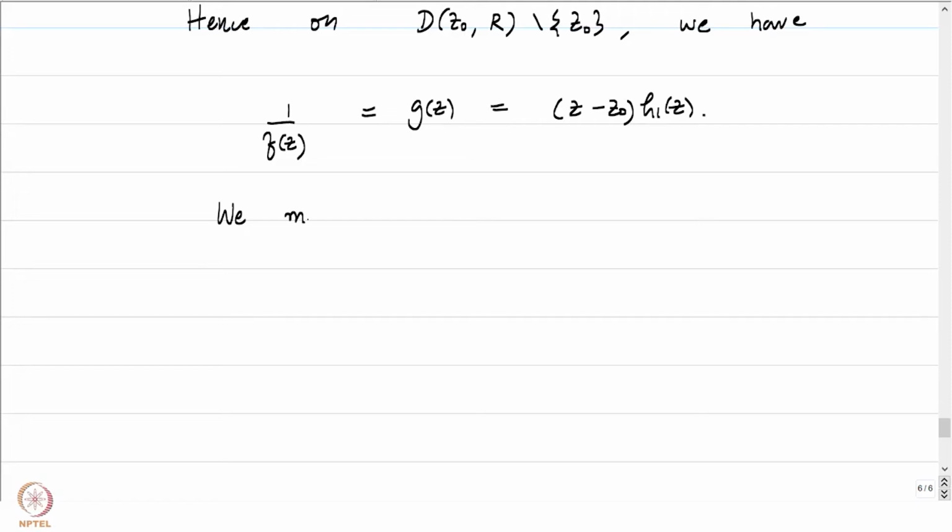If you do not want to have any confusion whatsoever, you can go down to an r1 less than or equal to r, such that h1 of z is not equal to 0 on D(z0, r1). Let me not unnecessarily incorporate more notations. Let me just write that h1 of z is not equal to 0 on D(z0, r).